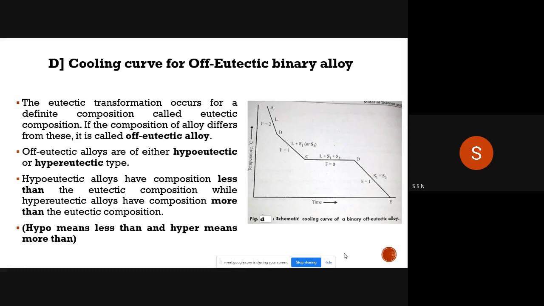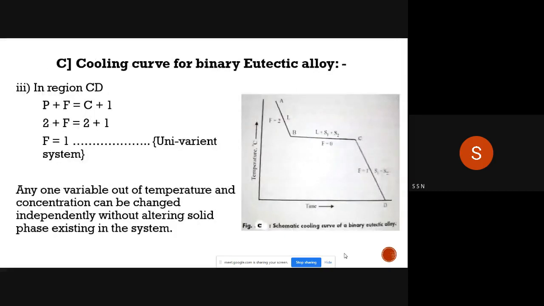Now the eutectic transformation, just now we have seen, it occurs for the definite composition called as a eutectic composition. There, at that composition we have got liquid plus solid 1 plus solid 2. And if the composition of an alloy differs from this eutectic composition, then it is called as off eutectic alloy. So again you see that binary eutectic alloy.